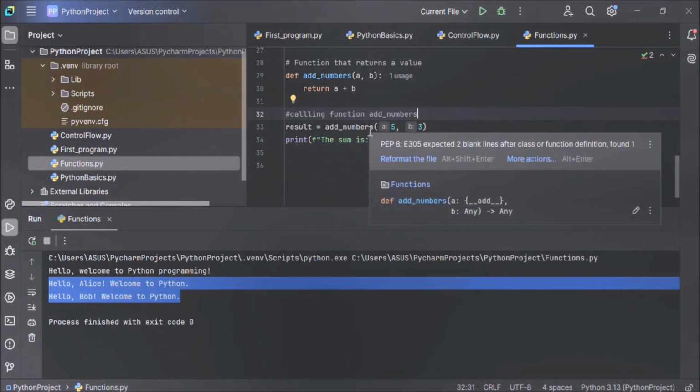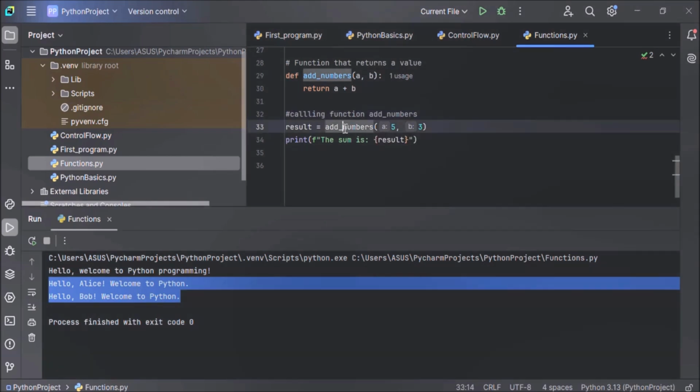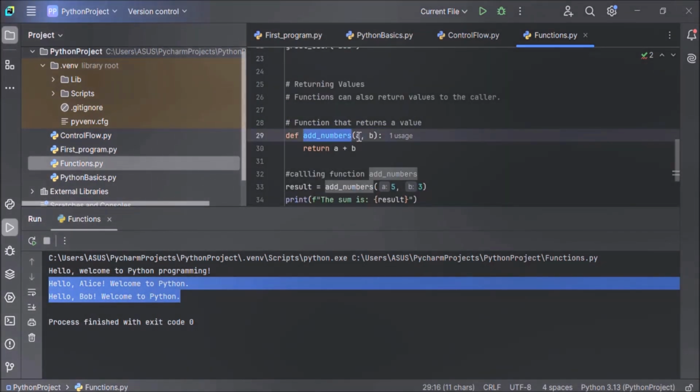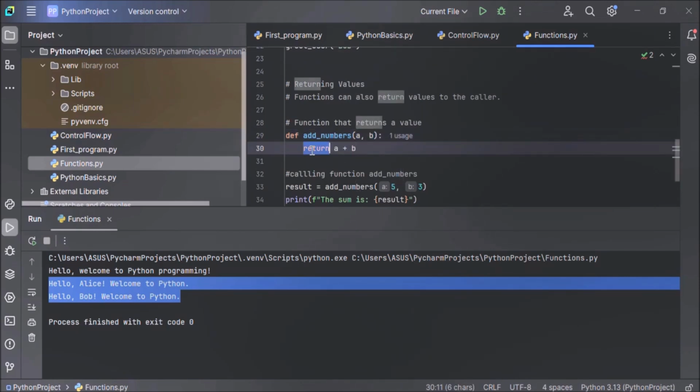The function add number is called with arguments 5 and 3. Inside the function, a is assigned 5 and b is assigned 3. The return statement sends the result of 5 plus 3 back to where the function was called.